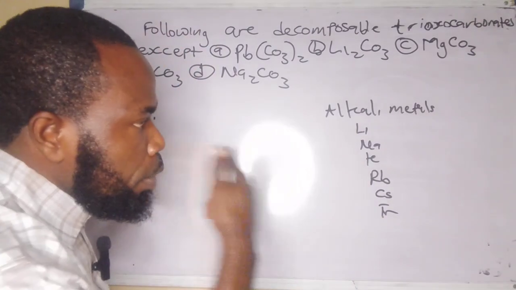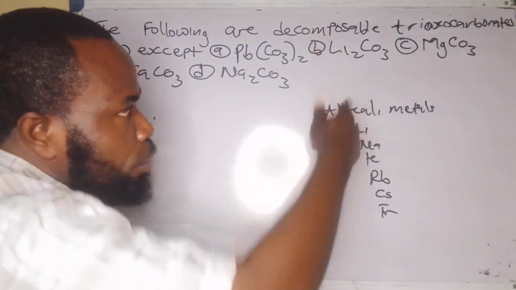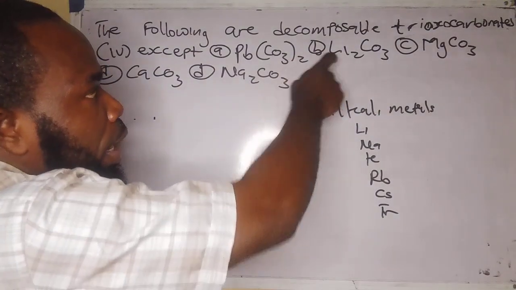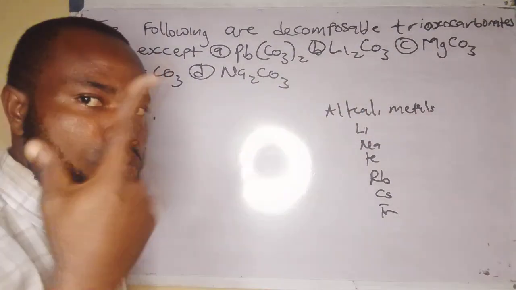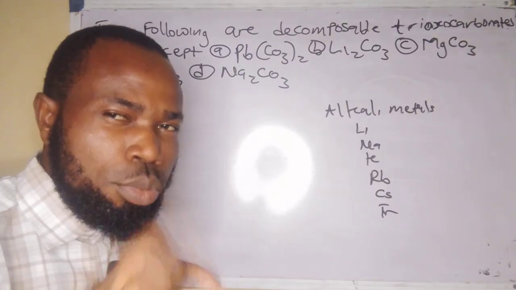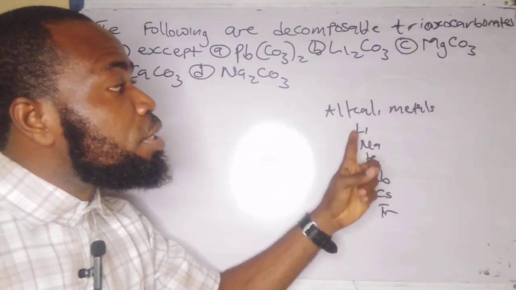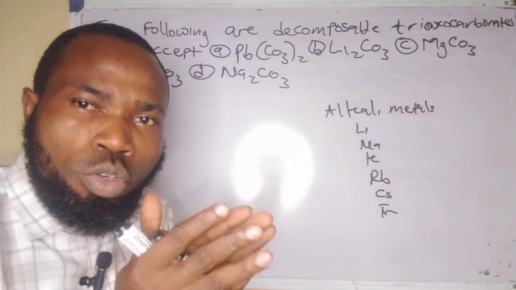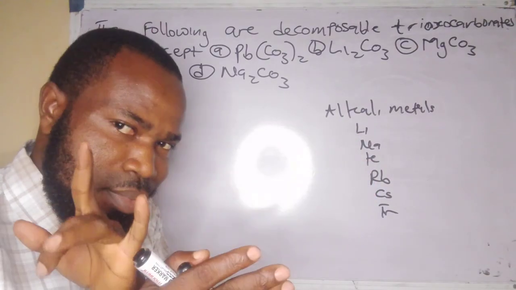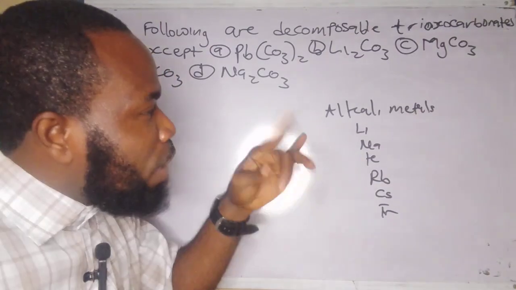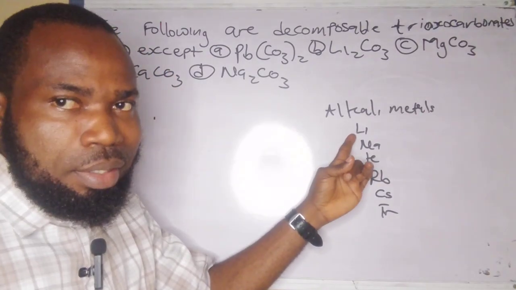Very good. Now, if you come back, you will notice that we have lithium trioxocarbonate and sodium trioxocarbonate. So these two are trioxocarbonates of alkali metals. So what are you saying now? Are there two answers in the options? No, it's only one answer. Now, this lithium here has a very small nucleus, therefore it is unstable to heat.